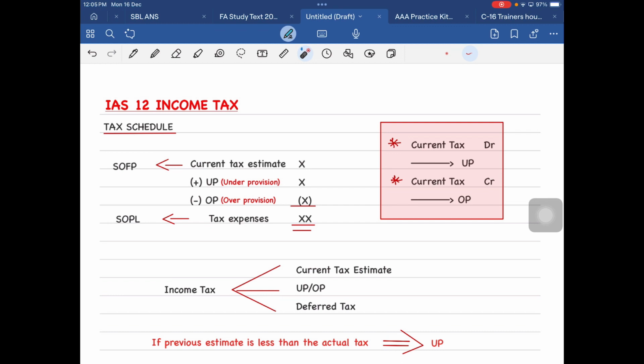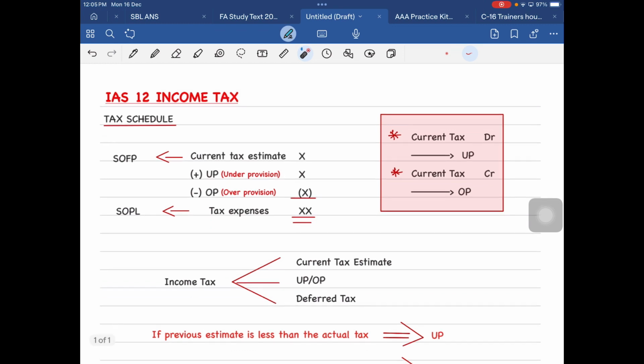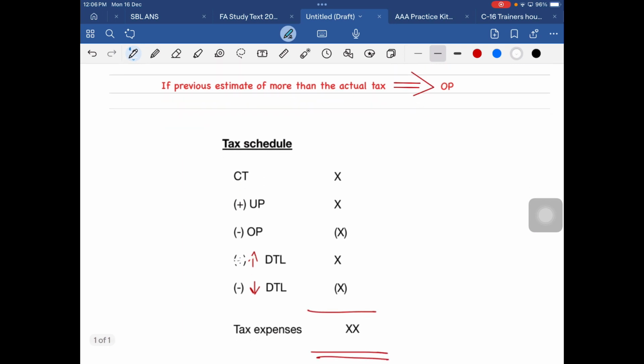And when it comes to taxes, in terms of income tax, there are three versions. Under that we have the current tax estimate, which is SOFP. You have under or over provision, and we have something called deferred tax, which is not in your syllabus. That is why I initially told you there are two types of income tax. Clear? This one you will study in the next level. Understood?